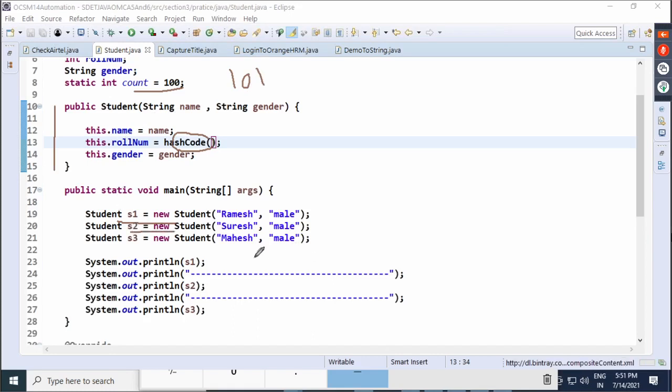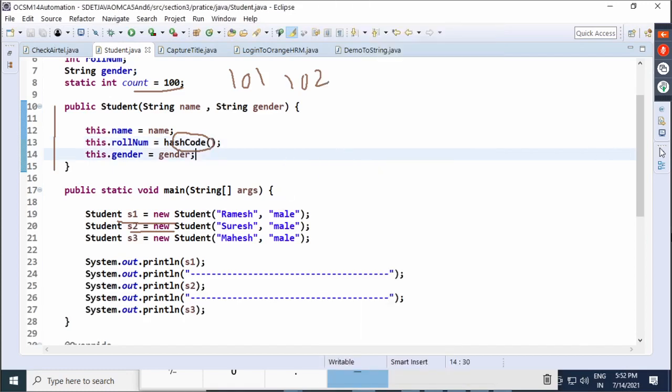When you add the second object, name will be Suresh, roll number is hashCode, 101 plus 1, 102 becomes the hashCode of Suresh, the roll number of Suresh. That means unique also, sequential also. The number of objects created, number of students added, that many roll numbers. Any confusion now?